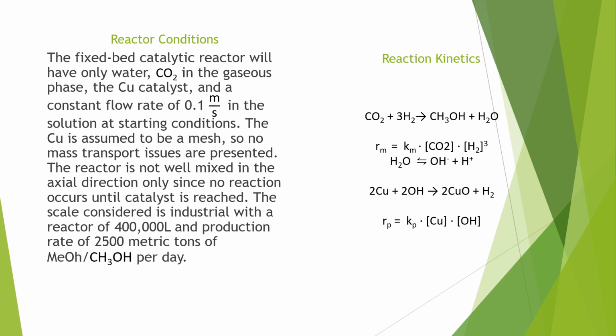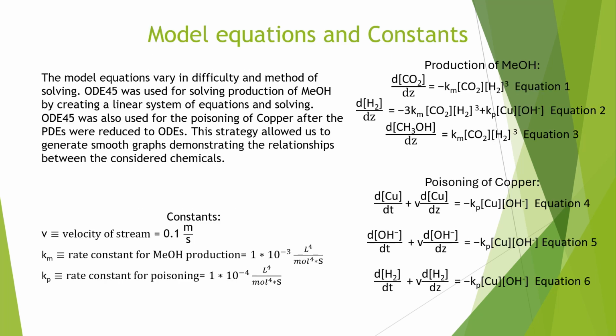The reactor will not be well mixed in the axial direction, but it will be well mixed in the theta and radial directions because of the mesh assumption that we made, meaning no reaction happens until it reaches that point at least. The scale that we're considering is industrial, with the reactor being 400,000 liters and the reaction production rate being 2,500 metric tons of methanol per day. So with that information, we generate our model equations and the constants that we're going to use.